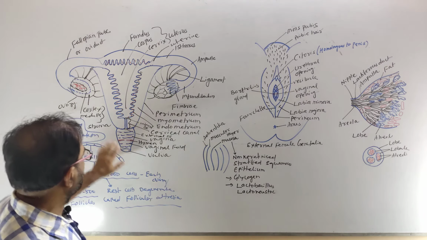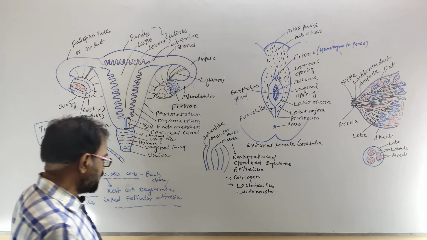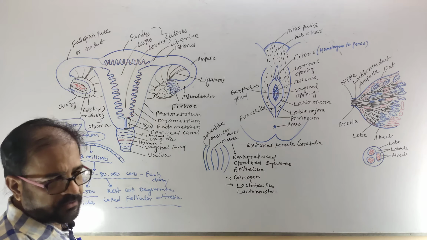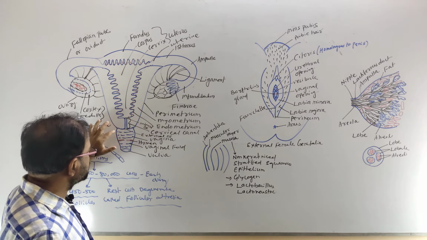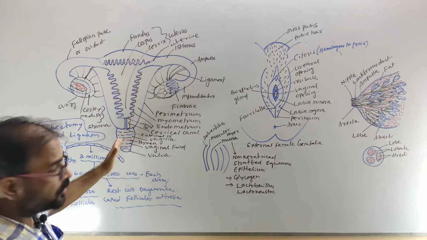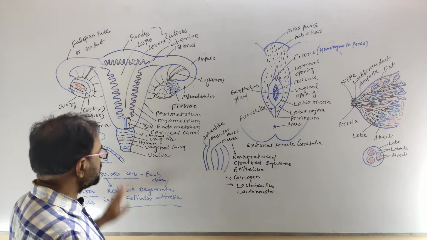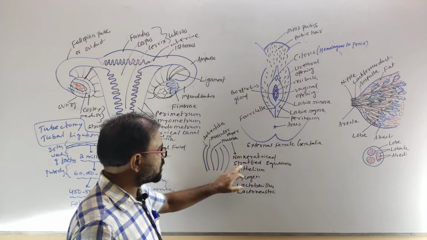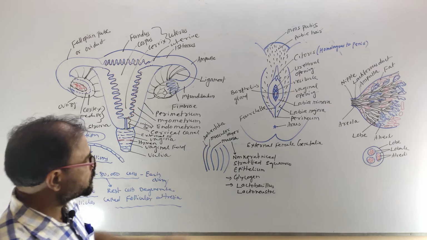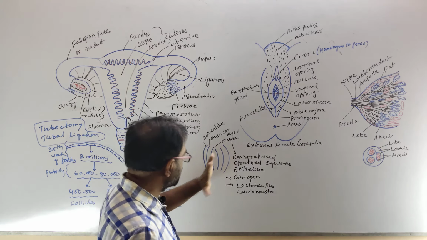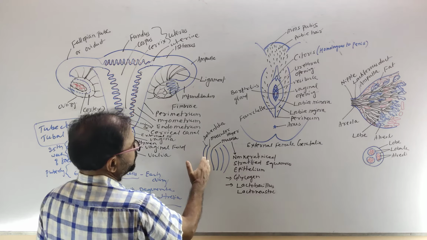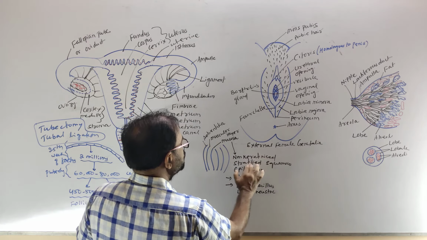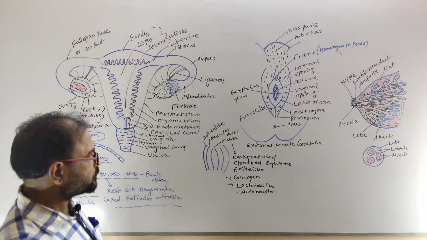The mucosa also forms some ridges inside the vagina, called vaginal rugae. The vagina has a number of ridges on the inner side called the vaginal rugae. The mucosa, which faces the lumen of the vagina, is composed of non-keratinized stratified squamous epithelium.